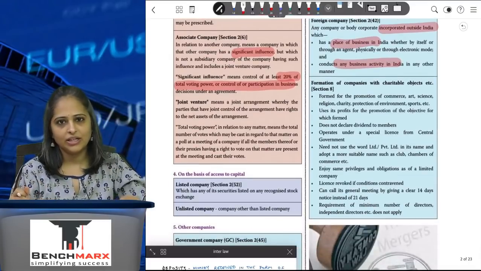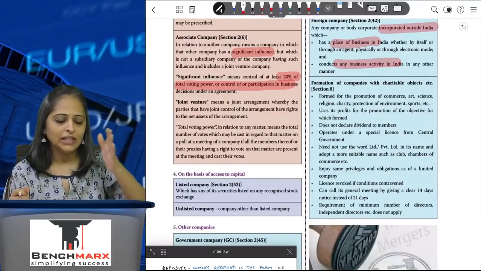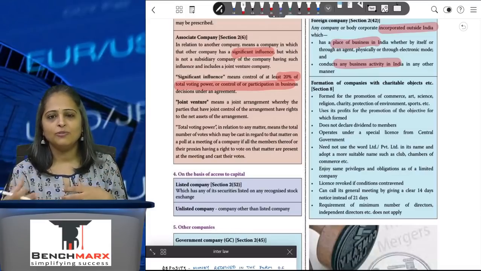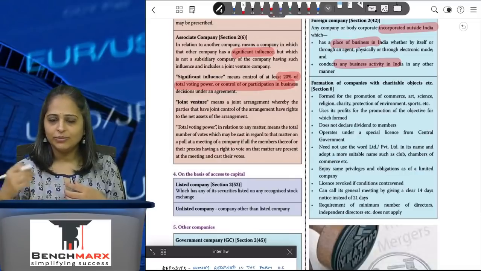Now coming to Section 8 companies, which have been excluded from OPC and excluded from small company. Section 8 companies are companies which are formed for charitable purpose. They are formed for the purpose of promoting certain objects, and they have a lot of restrictions. They are approved by the central government.